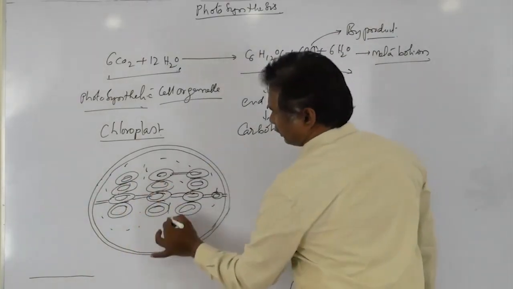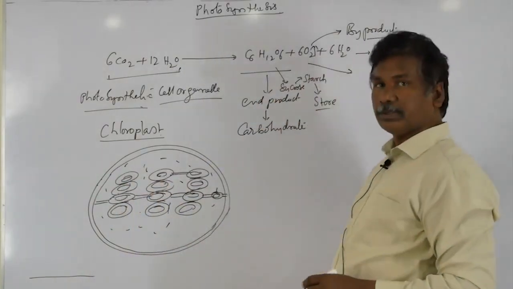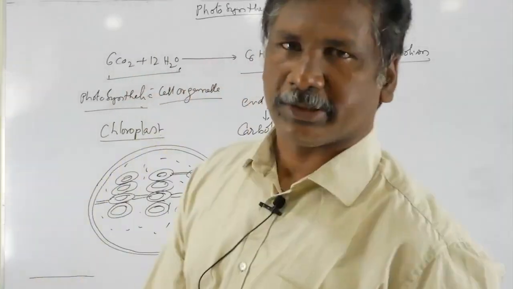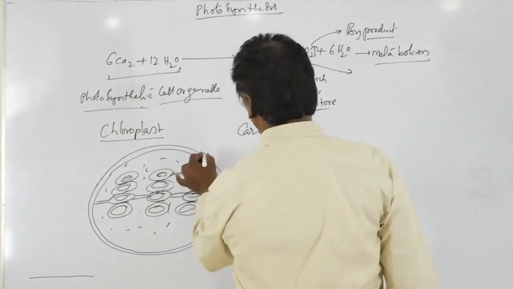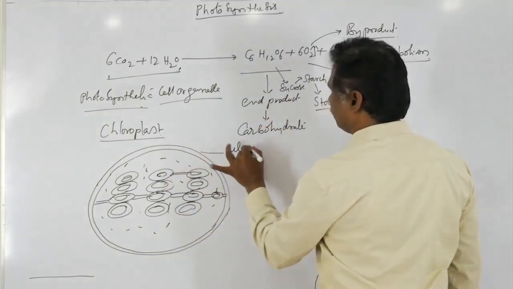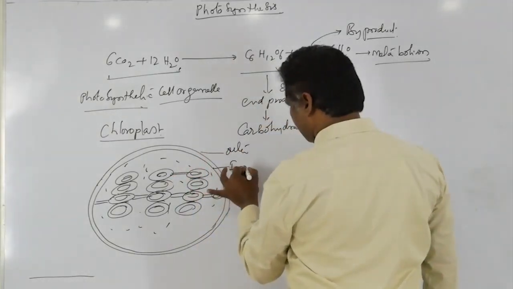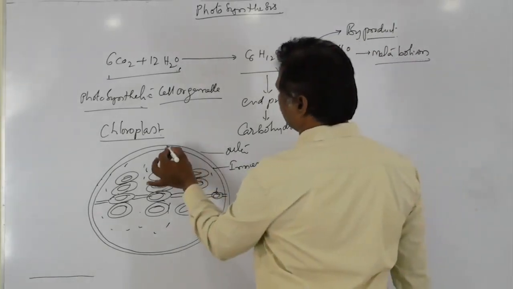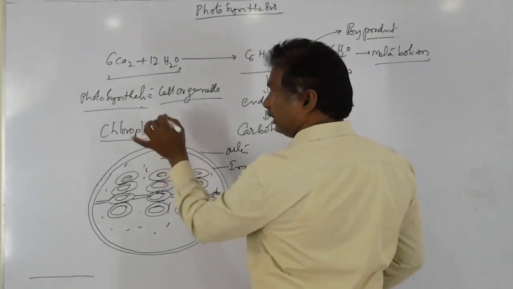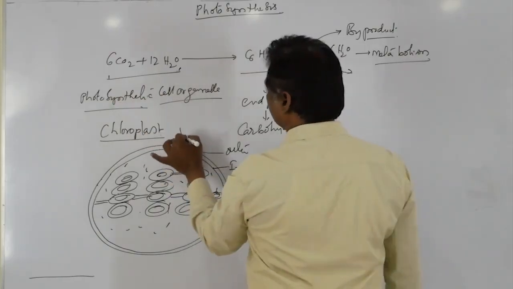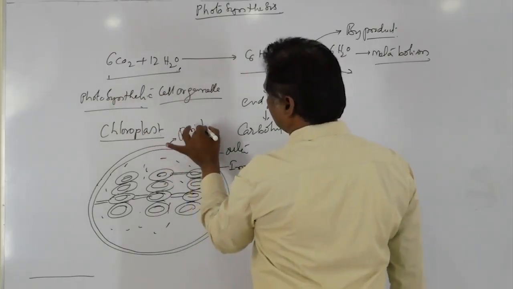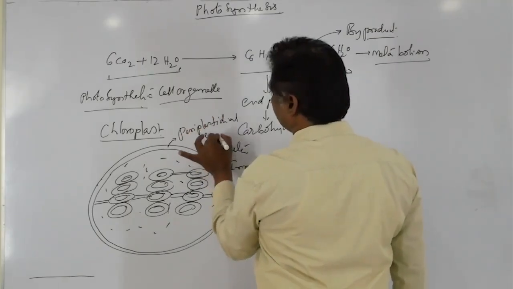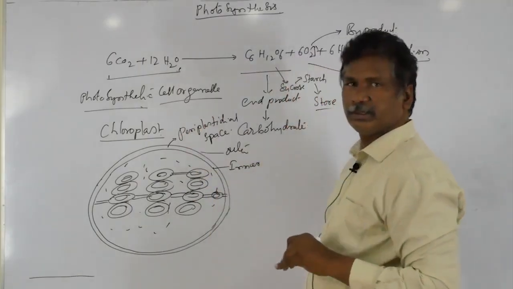You can see the structure of chloroplast. The chloroplast is a double membranous structure. This is the outer membrane and this one is the inner membrane. Between the outer and inner membrane, there is a 10 nanometer empty space, that is called the periplastidial space.